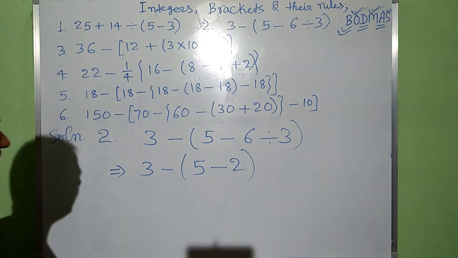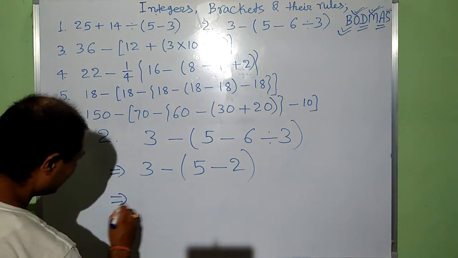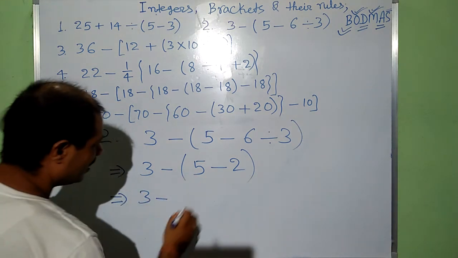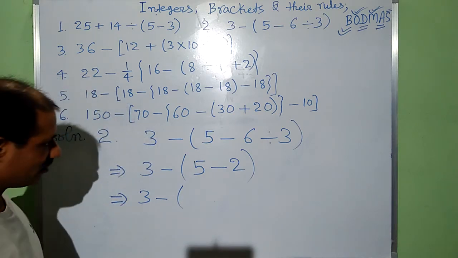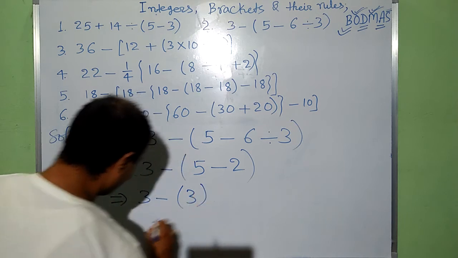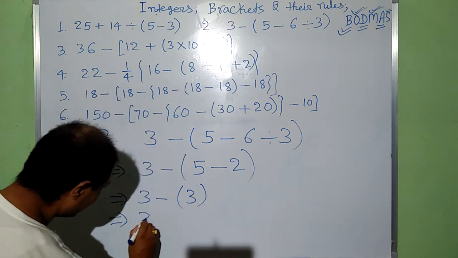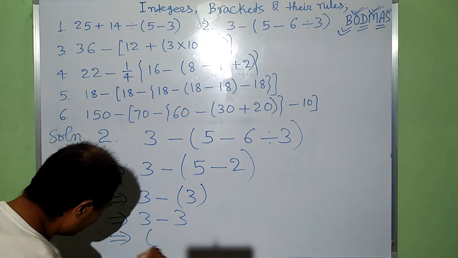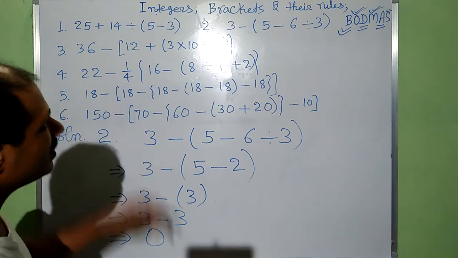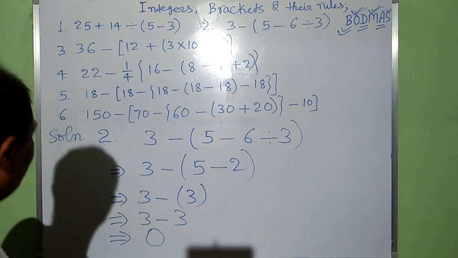3 2s are 6. Implies that 3 minus, inside bracket 5 minus 2. 5 minus 2, that is 3. Implies that 3 minus 3. It gives us 0. In this way, second is also solved.